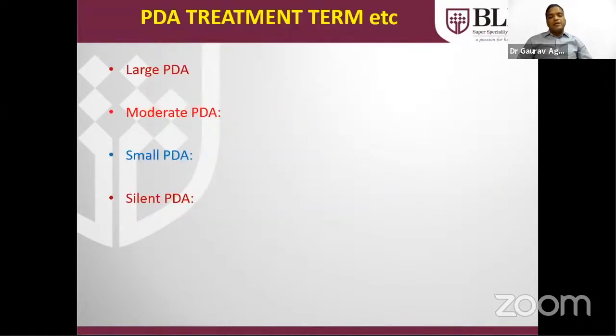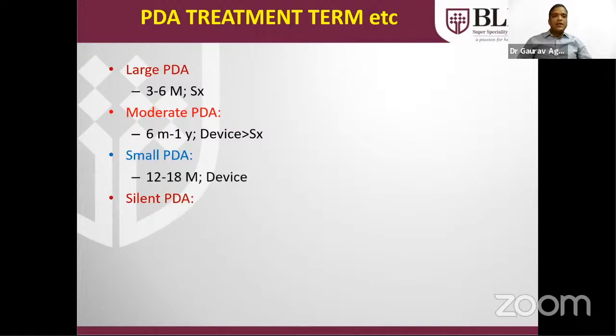If PDA is seen in term babies, infants and children: in term babies there is no role of medical treatment. Only conservative management in the form of fluid restriction and diuretics can be taken up. Large PDA has to be treated by 3 to 6 months of age by surgery. Moderate size PDA by 6 months to 1 year of age, preferably by device if suitable; otherwise we have to send for surgery. Small PDA by 1 to 1.5 years of age, only by device.